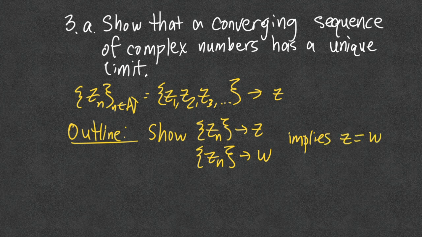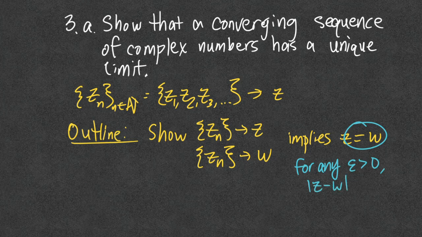But we have to be careful about how we show this because we want to be as rigorous as possible. In order to show that z is equal to w, we have to show that for any epsilon positive, that's arbitrary, the distance between z and w is less than epsilon.